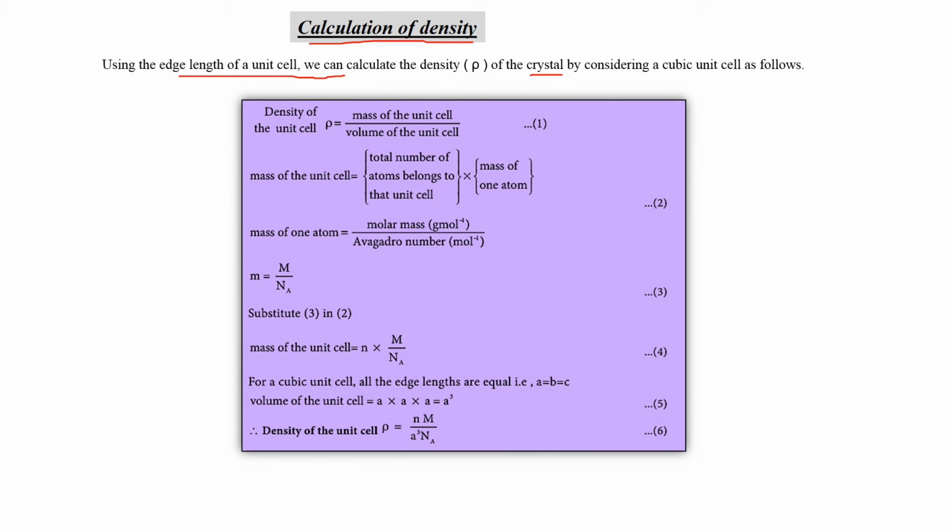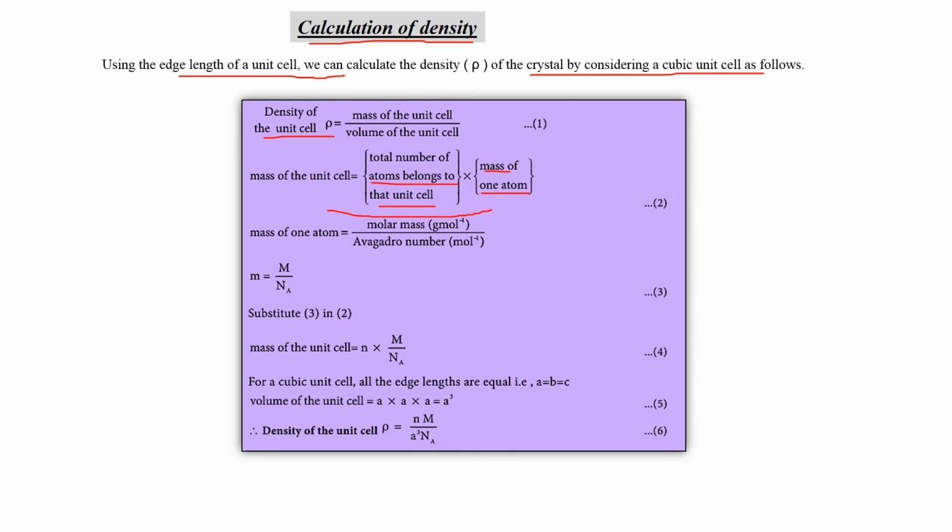And now calculation of density. Using the edge length of the unit cell, we can calculate the density of the crystal by considering a cubic unit cell as follows. Density of unit cell is mass upon volume. The mass of the unit cell is the total number of atoms belonging to the unit cell into the mass of one atom.